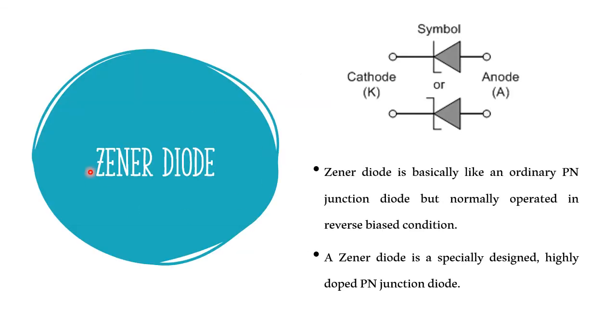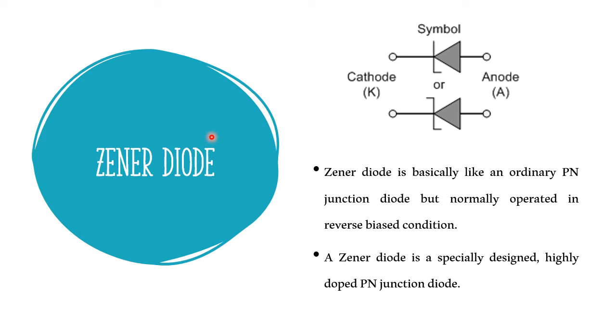And next, another diode is present here, the Zener diode. The symbol is here, with a projection like this. This is also an ordinary p-n junction diode, but the Zener diode works in reverse bias condition. In biasing there are two types, forward biased and reverse biased.